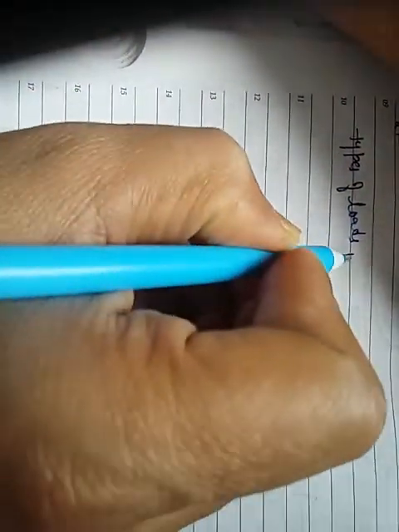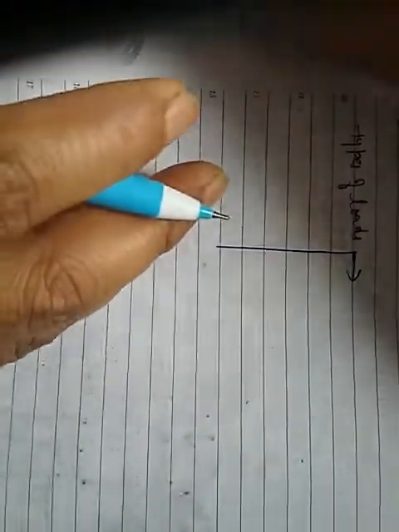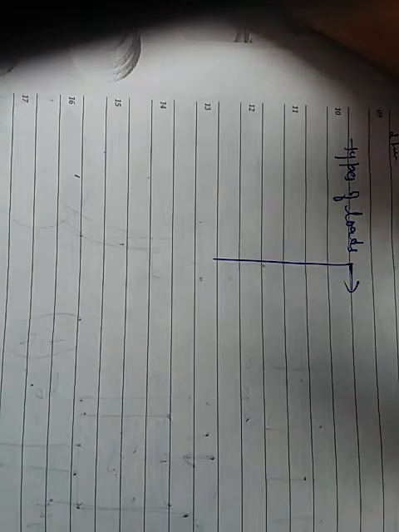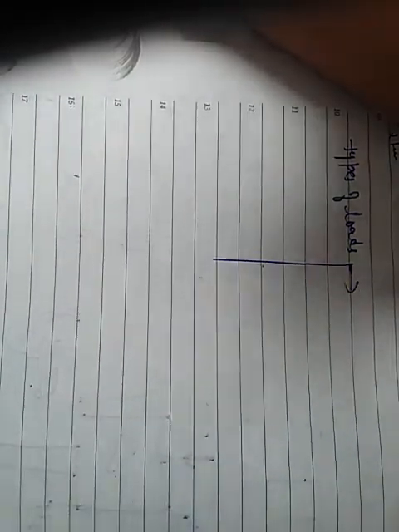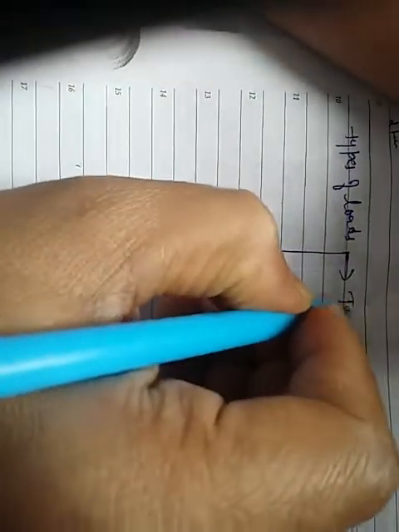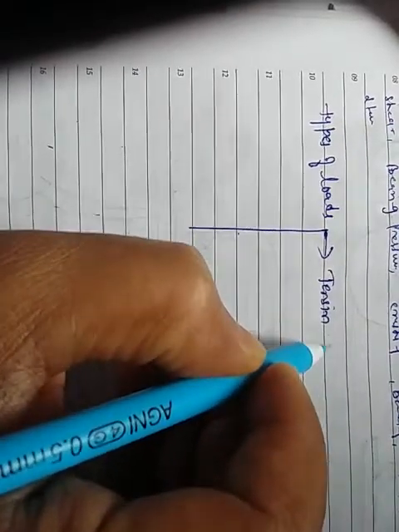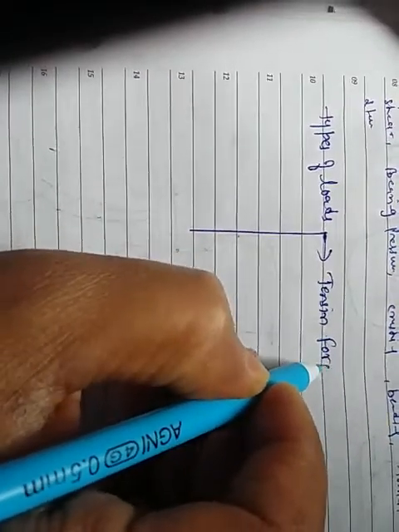Now types of the load. According to the direction, the loads can be classified, because you know the force is a vector quantity. It has both the direction and the magnitude. So according to direction the force can be classified into the 5 fundamental loads. And now first is the tension force, okay, I think you're clear.